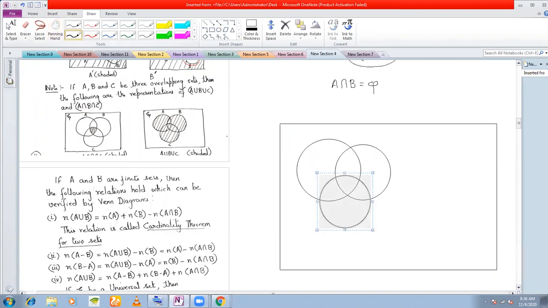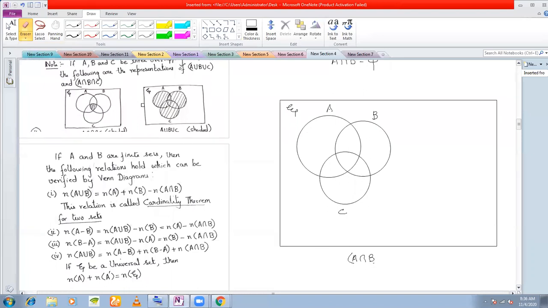If there are 3 sets A, B, and C, and this is your universal set, how will you represent A intersection B intersection C? A intersection B intersection C means the area that is common to all 3 circles. So which area is common to the 3 circles? This area is common to the 3 circles. Therefore, we shade this area. This area represents A intersection B intersection C.